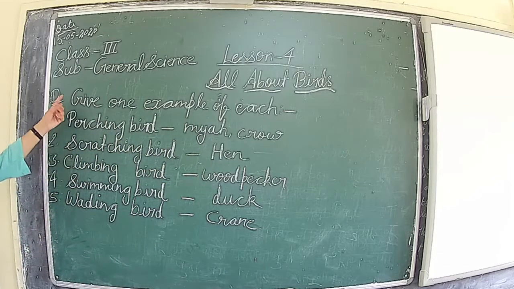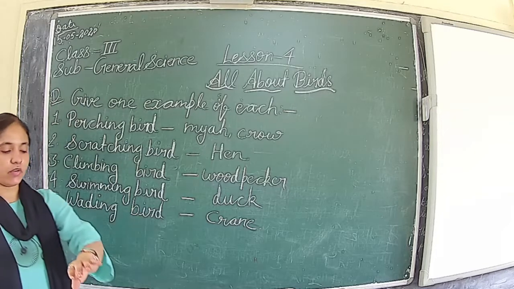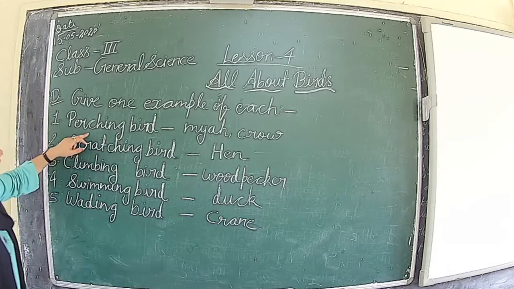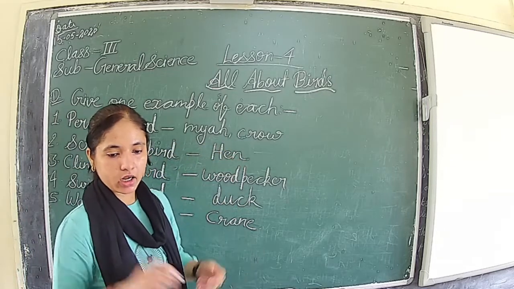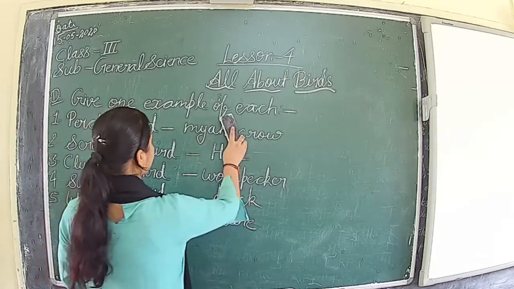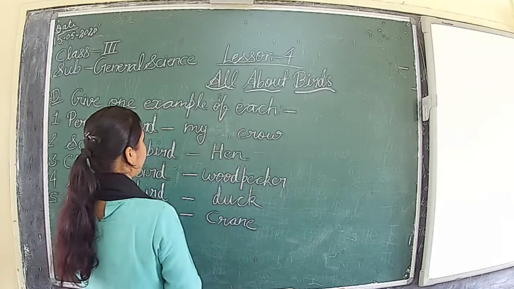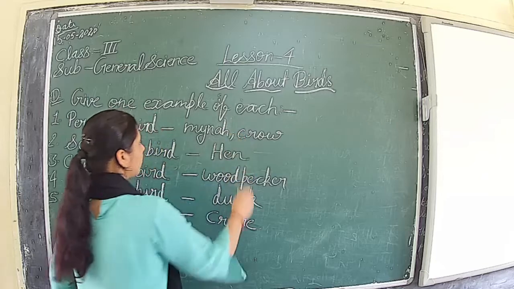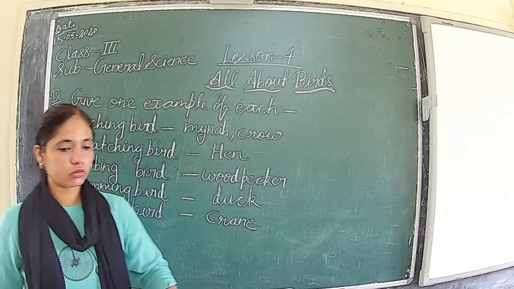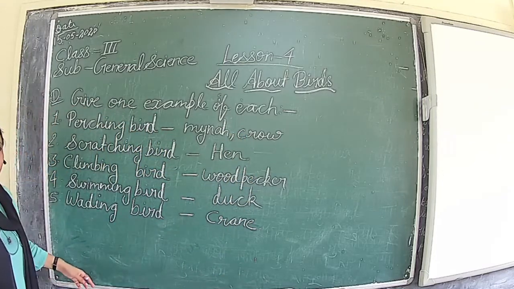So here we have to give one example of each of the following. Perching bird, myna or crow.